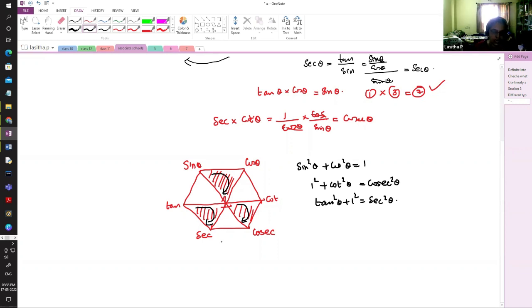And the same thing, you take the anti-clockwise, you will get again. Let me change the color here. If you take this anti-clockwise in this direction, you will get some relation here. So cosecant square theta minus cot square theta is equal to 1, you will get. Secant square theta minus 1. Anti-clock will be subtraction, correct. Good idea, ma'am. Nice. Yeah, in this way, clockwise is addition, anti-clockwise is subtraction.